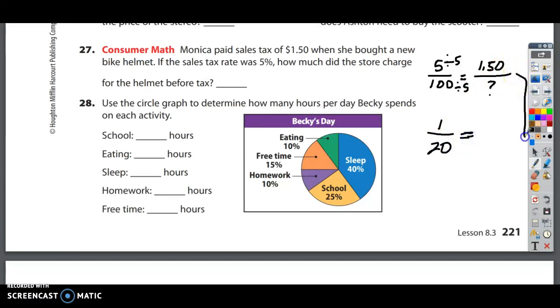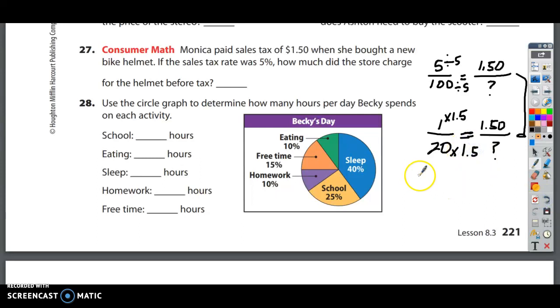And I'm going to rewrite these numbers down here. And here's how this is going to make sense. This term is saying 1 to 20, and this term is saying 1.50. That's just 1.5. Well, how would you get from 1 to 1.5? You would multiply by 1.5. 1 times 1.5 is $1.50. So when you multiply that times 1.5, you're going to multiply this times 1.5. And I actually wrote that out wrong. It's 1.5.